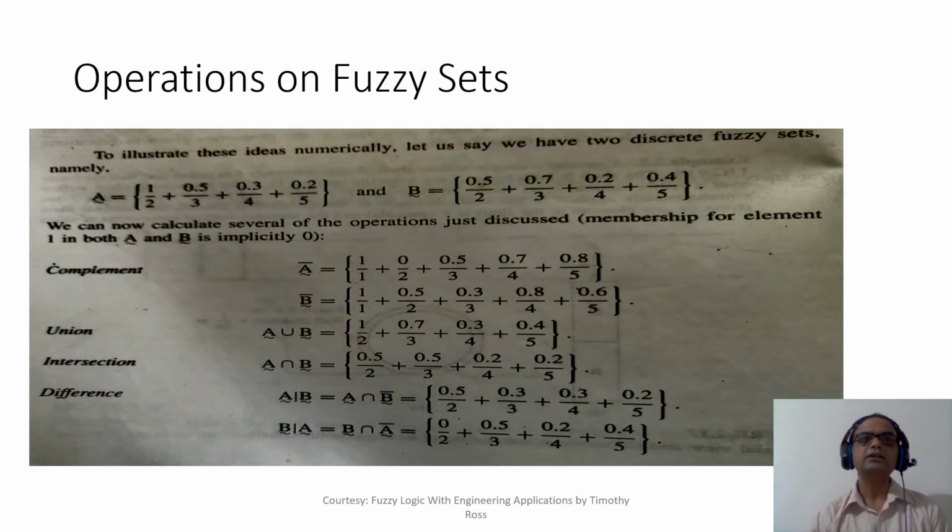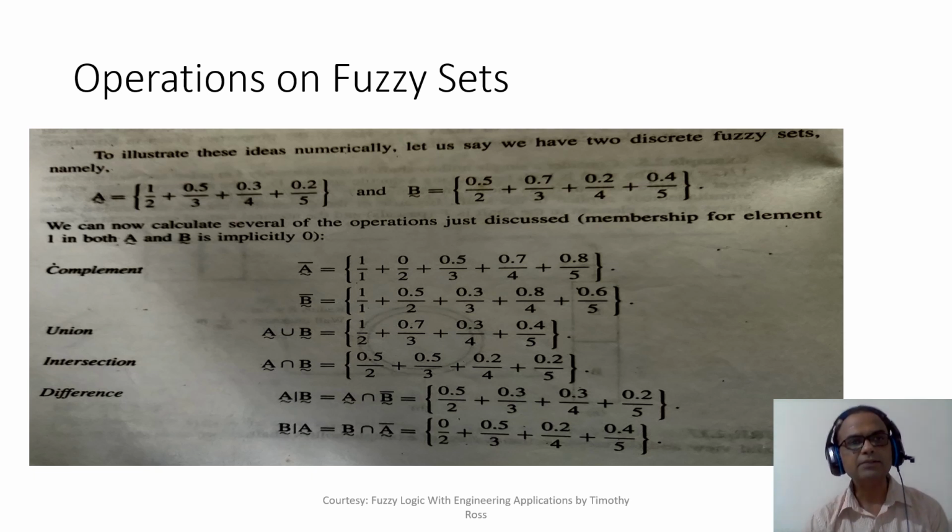Yeah, so now let's consider some operations on fuzzy sets. We have taken the same fuzzy sets which we have described earlier. There are a few operations which we have defined. One is the complement operation. So what is the complement? Let's take the bar, the complement of this set A. What we do is we write all the elements of the universe in the denominator, as you can see over here. And then we take the membership value of that element in the universe and subtract it from 1: 1 minus membership value. That's what we will do.